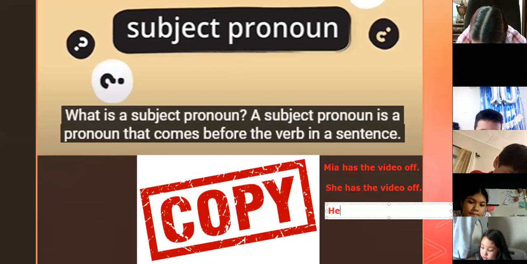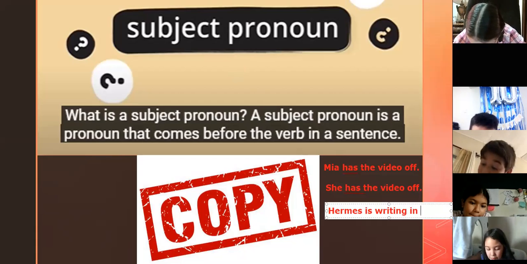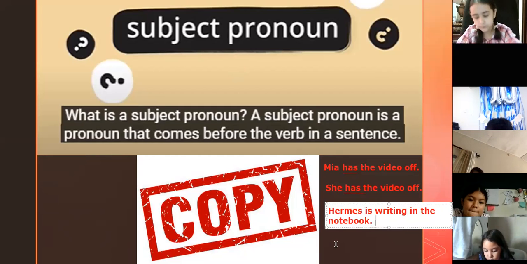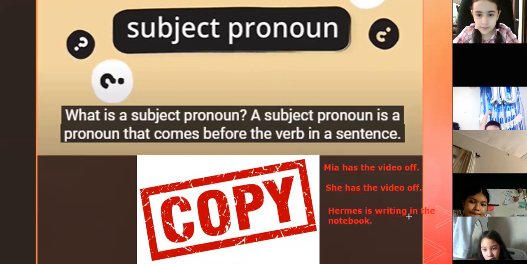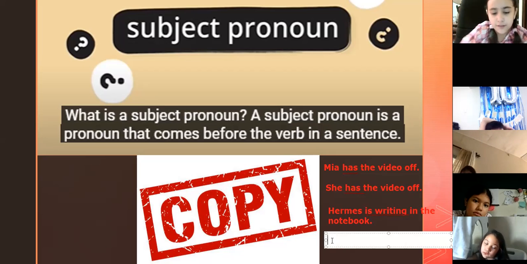Can I use now Hermes? Hermes is writing in the notebook. What is the verb in that sentence, class? What is the verb? Writing. It's writing. That's right. This is the verb. So how can we change the subject with the pronoun? How can we use the pronoun?